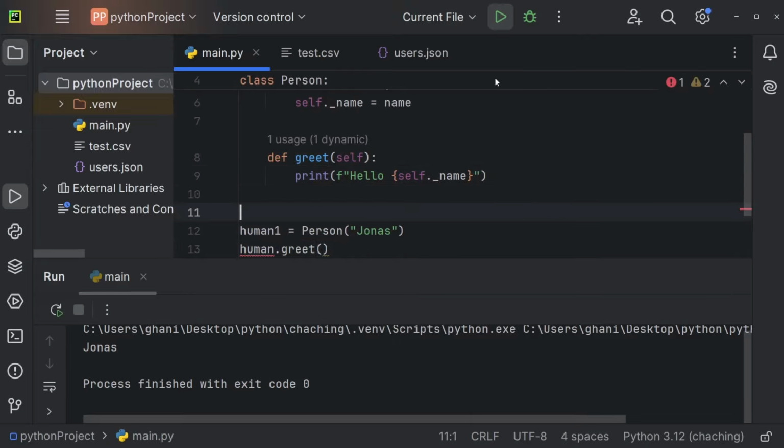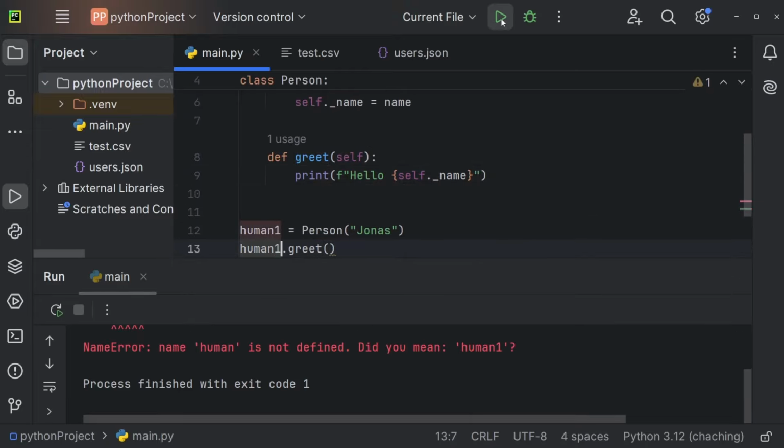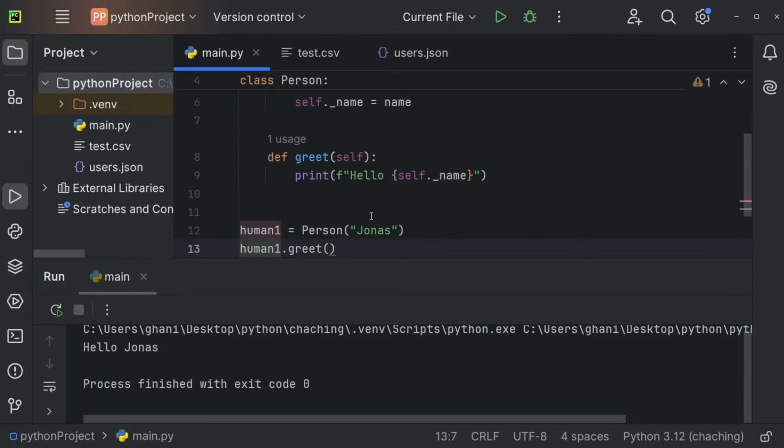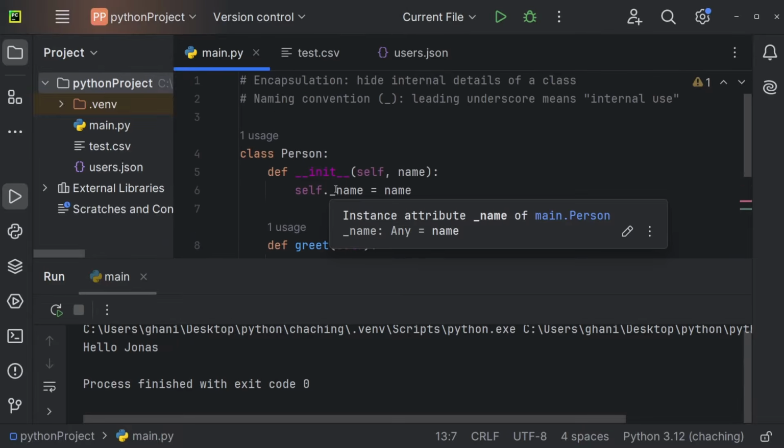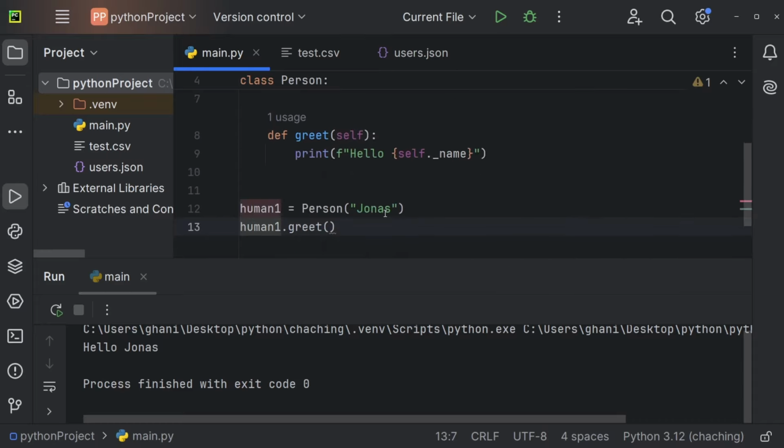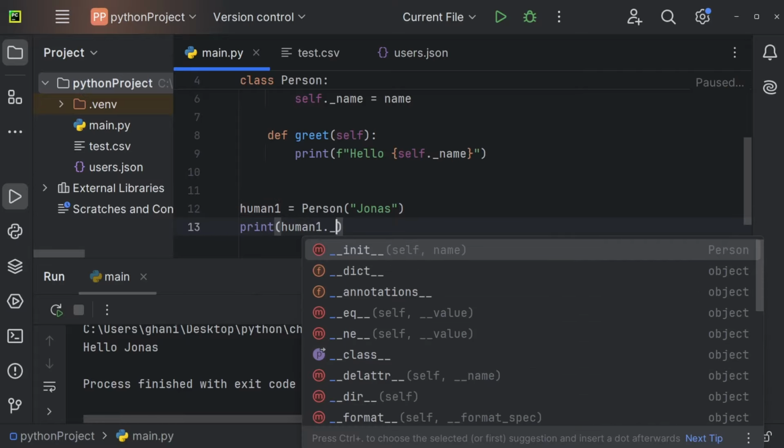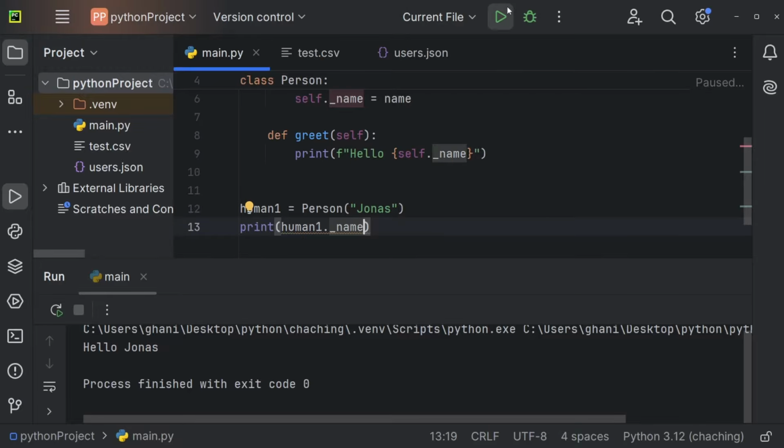Let me show you. And actually this needs to be human1, and we're getting hello Jonas, so this still works the exact same, but now I marked this as private. So this here is marked as internal use only. The only problem is, to be fair, you can still access it theoretically. So print human1._name, for example. And you can see we're getting Jonas.